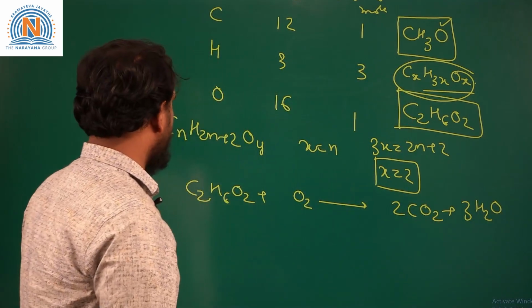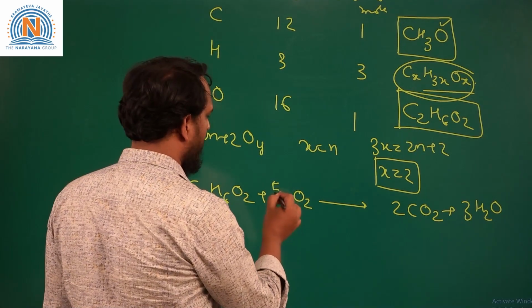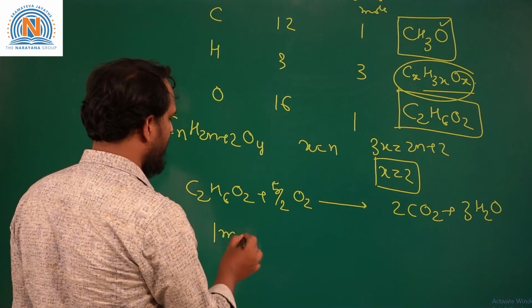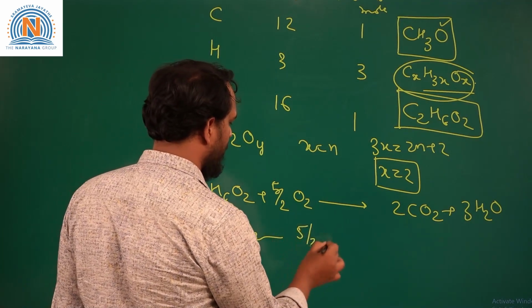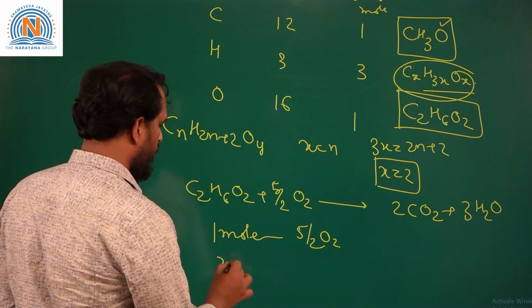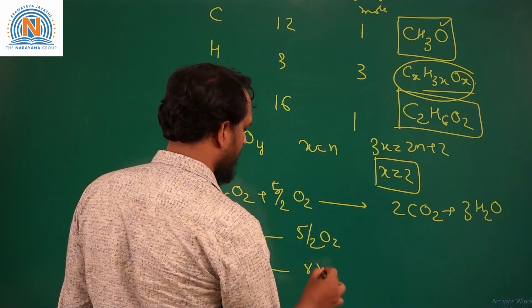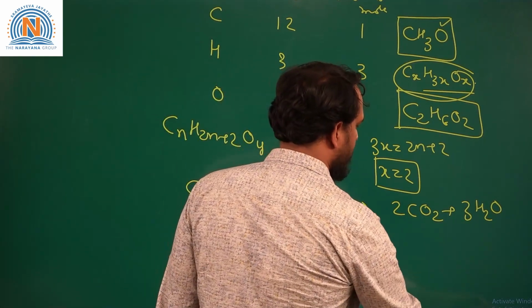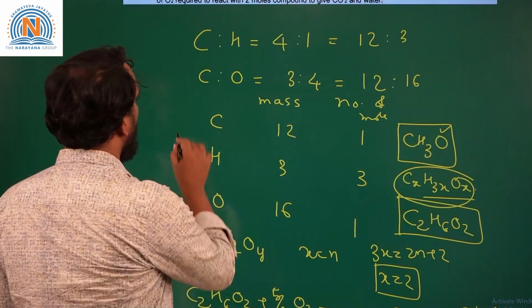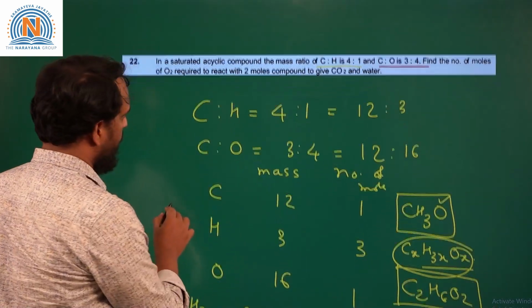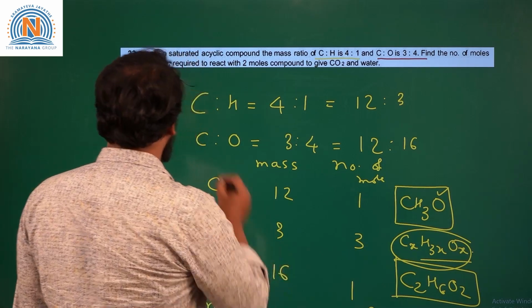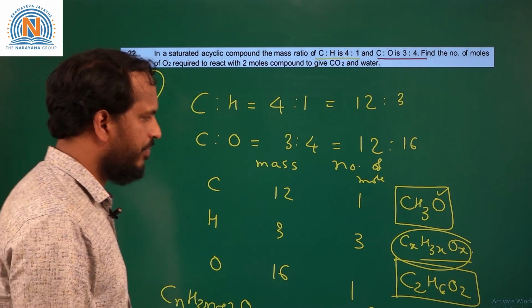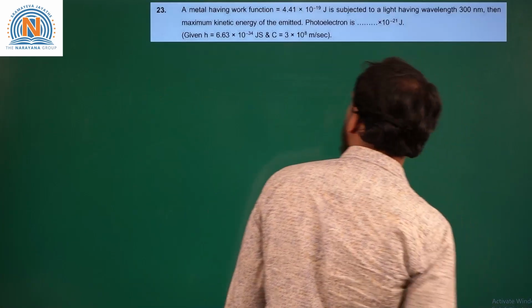So when we balance this equation, we will get 5/2 moles of O2. From this balanced equation, we can see that 1 mole of this compound requires 5/2 moles of O2 for complete combustion. 2 moles will require 5 moles of O2. So here it is asked, 1 mole of compound is combusted completely with how many moles of O2. So this will require 5 moles for complete combustion. So the correct answer for this question is 5. So we'll move to the next question.